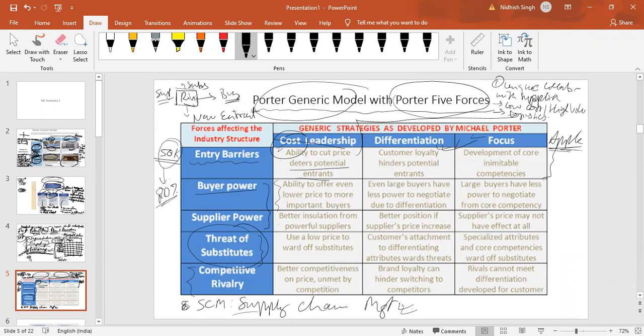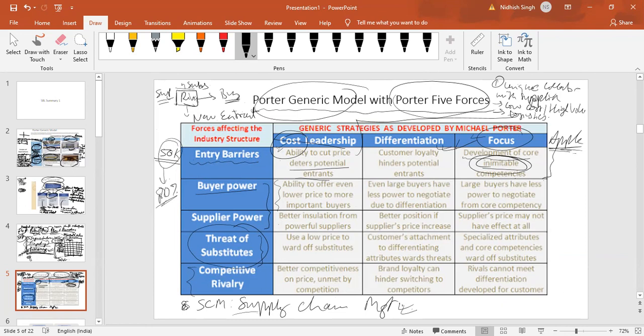So if Apple is focus strategy based, then what is the barrier to entry for them? Their focus itself is a good barrier, because development of core inimitable competency is their strength, because they are so unique, and that is the barrier.